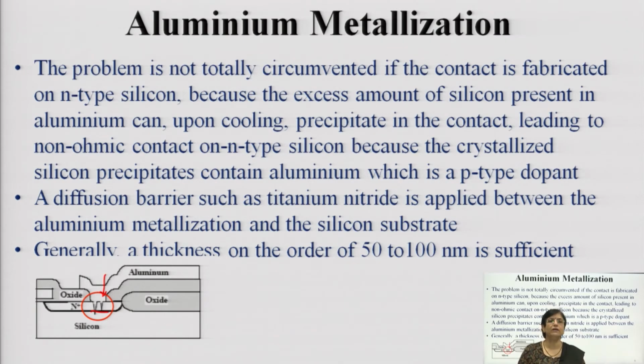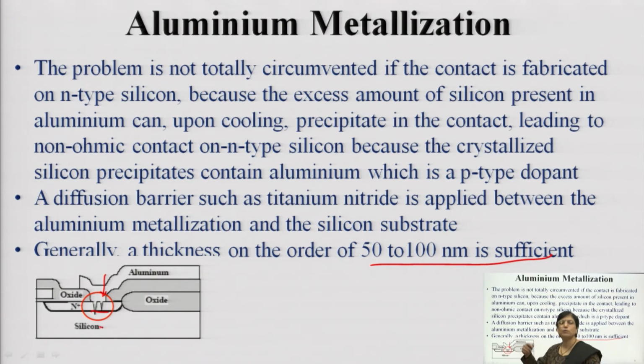A diffusion barrier such as titanium nitride is applied between the aluminum metallization when it is to be deposited on an N type silicon substrate. Generally, a thickness of the order of 50 to 100 nanometer is sufficient to prevent this from happening. Now, this is what happens in silicon.